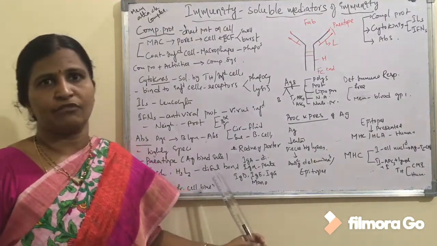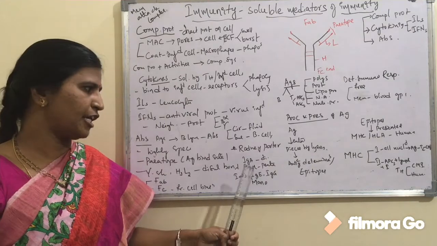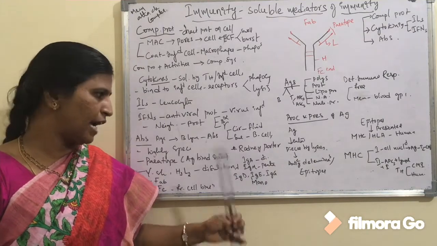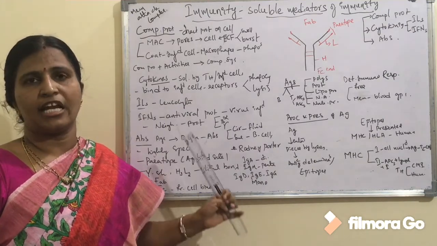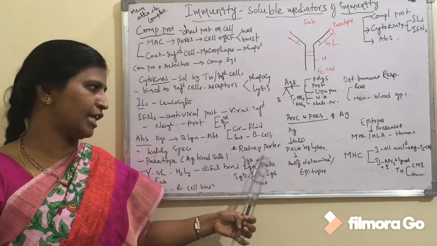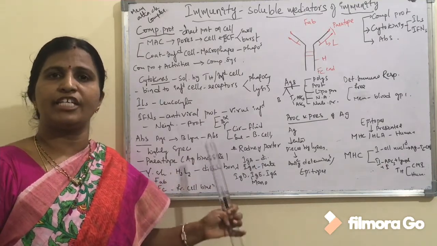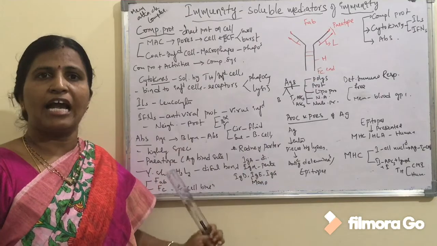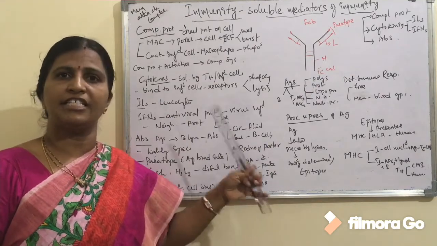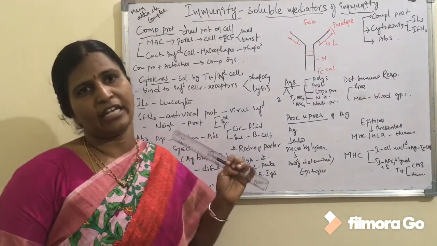And coming to the types of immunoglobulins or antibodies, there are 5 types of immunoglobulins. Out of them, IgA immunoglobulin or antibody is a dimeric molecule, whereas IgM is pentameric, and IgD, IgE and IgG molecules are monomeric molecules.